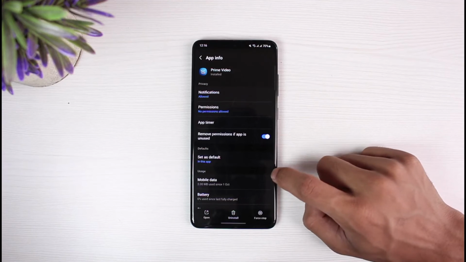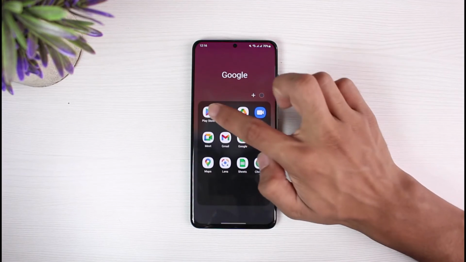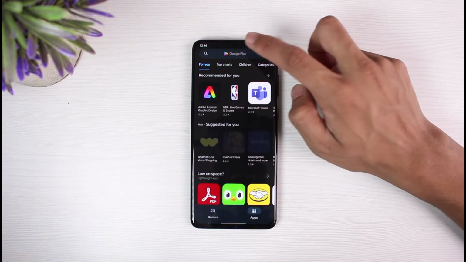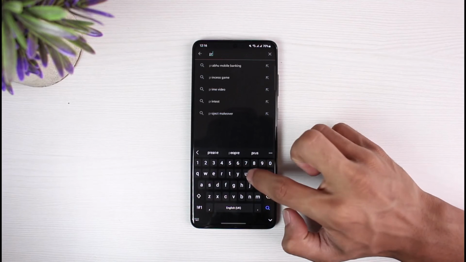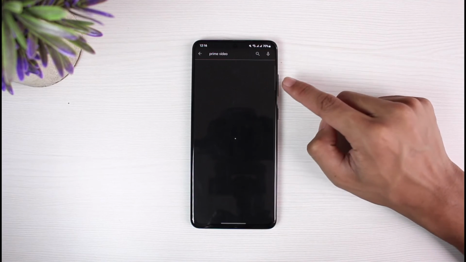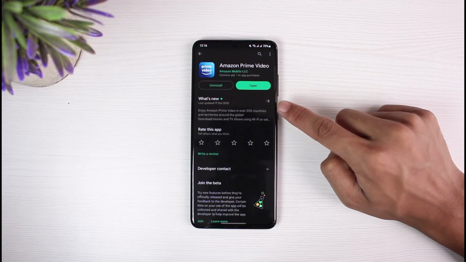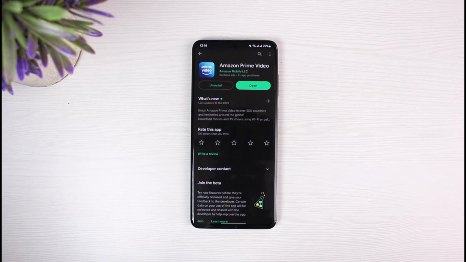Hopefully this video answered your question. If not, then the other thing you can also do is to simply check for updates. So open up a device's respective app store and just go ahead and then type in Prime Video. If you see an update button next to the Prime Video application, I would always recommend you to update the app to the latest version.